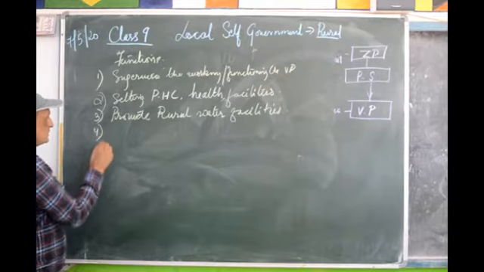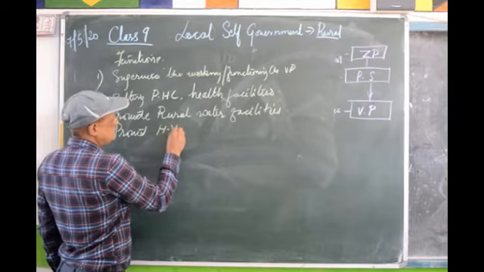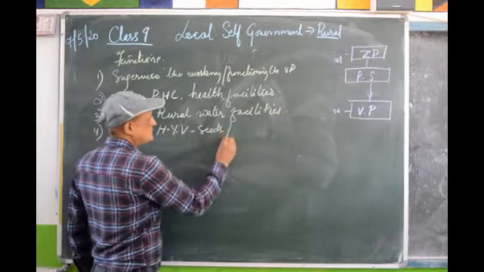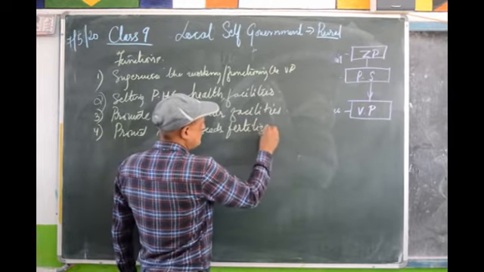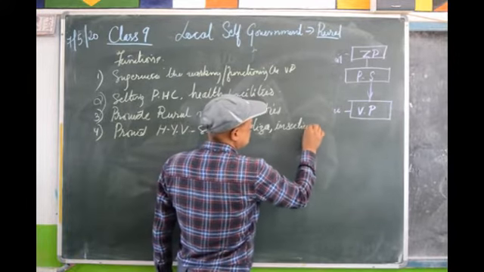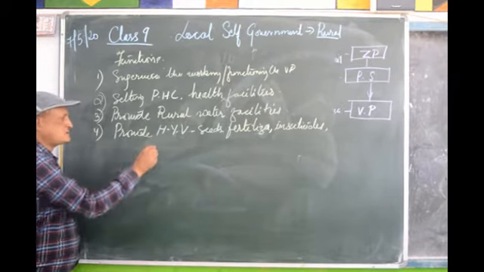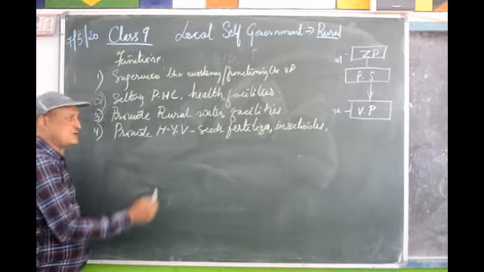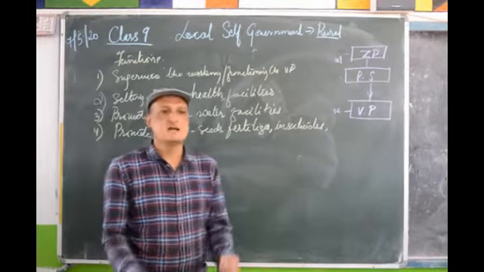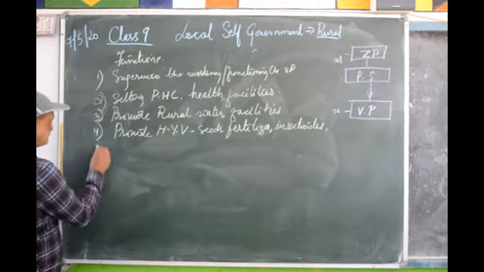Then, fourth, with regard to agriculture, provide high-yielding varieties of seed or good qualities of seeds, fertilizers, insecticides, pesticides, etc. to the villagers. So it is the job of the Panchayat Samiti to ensure that the villagers get good quality of seeds, that is high-yielding varieties of seeds, fertilizers, insecticides, pesticides, and so on. Now let's go to the next function.